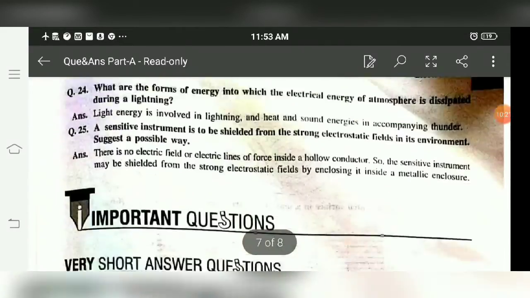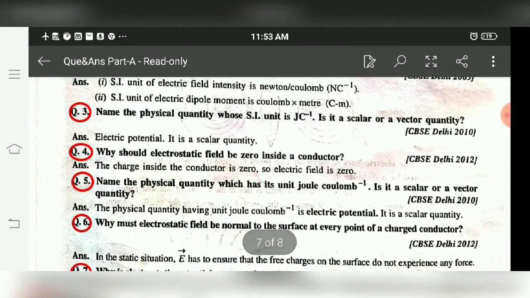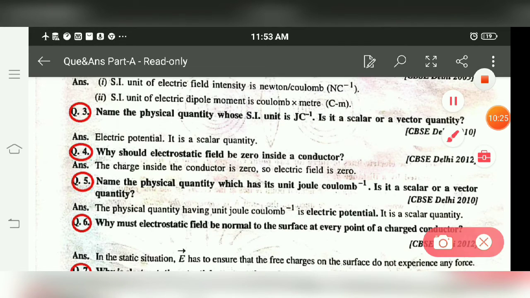Next question is, name the physical quantity whose SI unit is joule per coulomb. That is electric potential, and electric potential is always a scalar quantity.